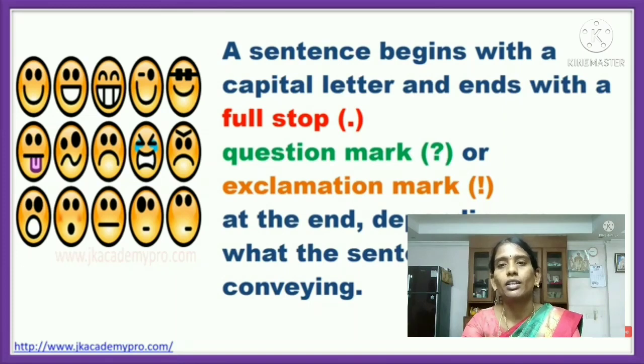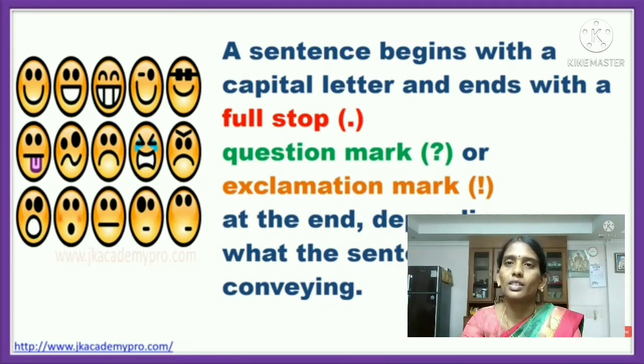Second point: while writing a sentence, you must use a verb in the sentence. Next, you must use a question mark or exclamation mark at the end, depending on what the sentence is conveying.